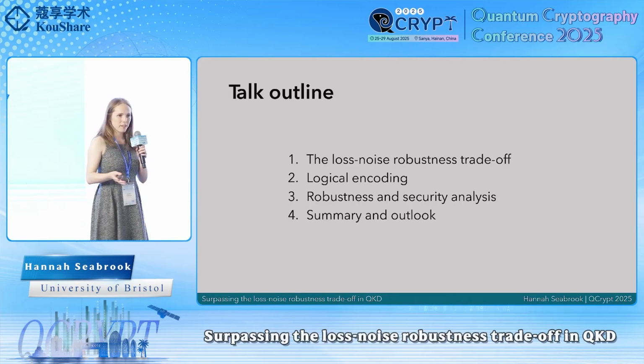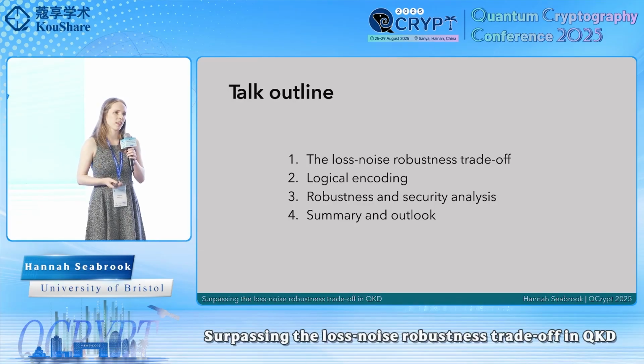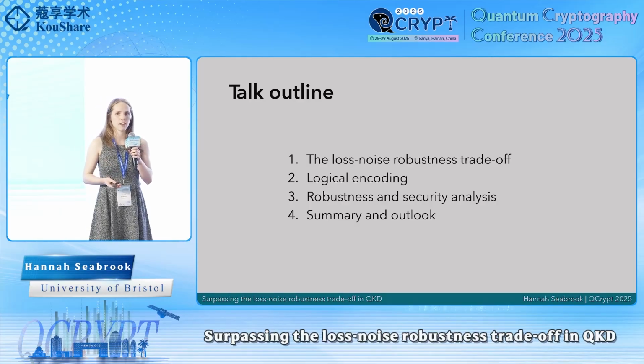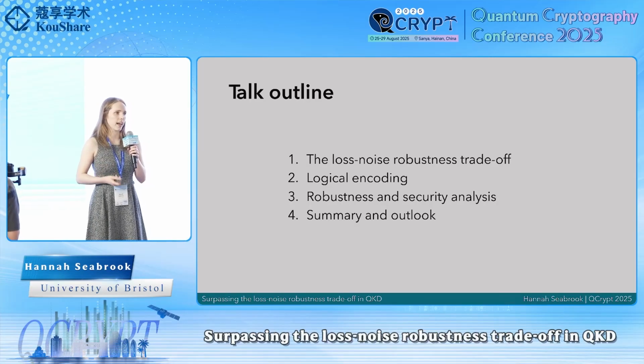So now we know where we're going. How are we going to get there? Well, I'll start by telling you what I mean by this loss-noise robustness trade-off. I'll then present our solution to it in the form of a logical qubit encoding. I'll then analyze its robustness to loss and noise through the form of a security analysis. And finally, I'll give a summary and an outlook.